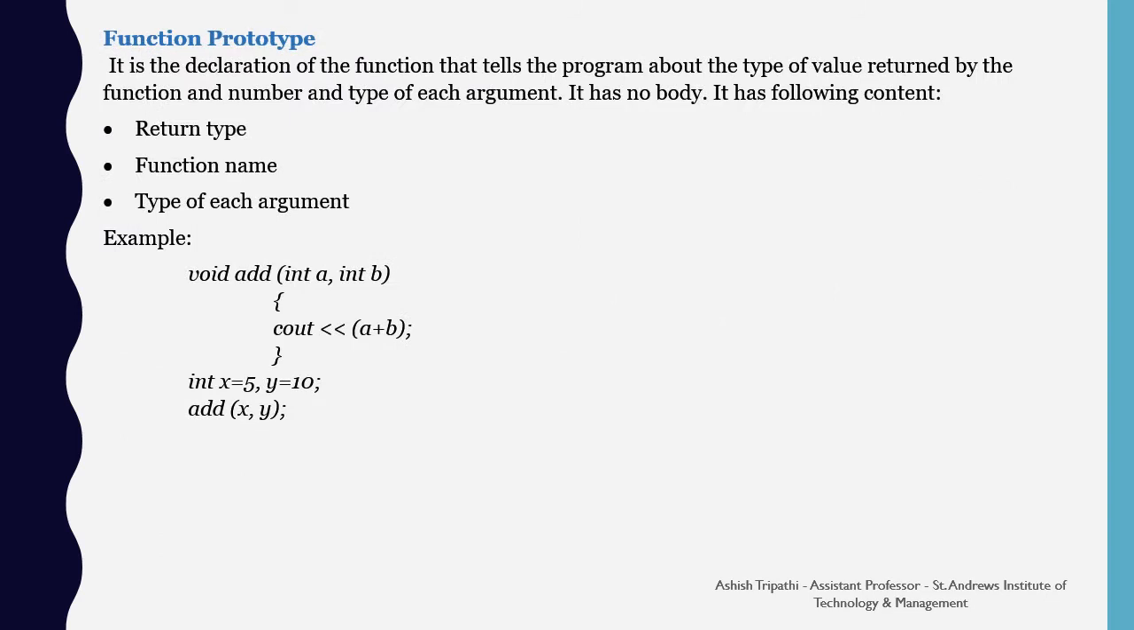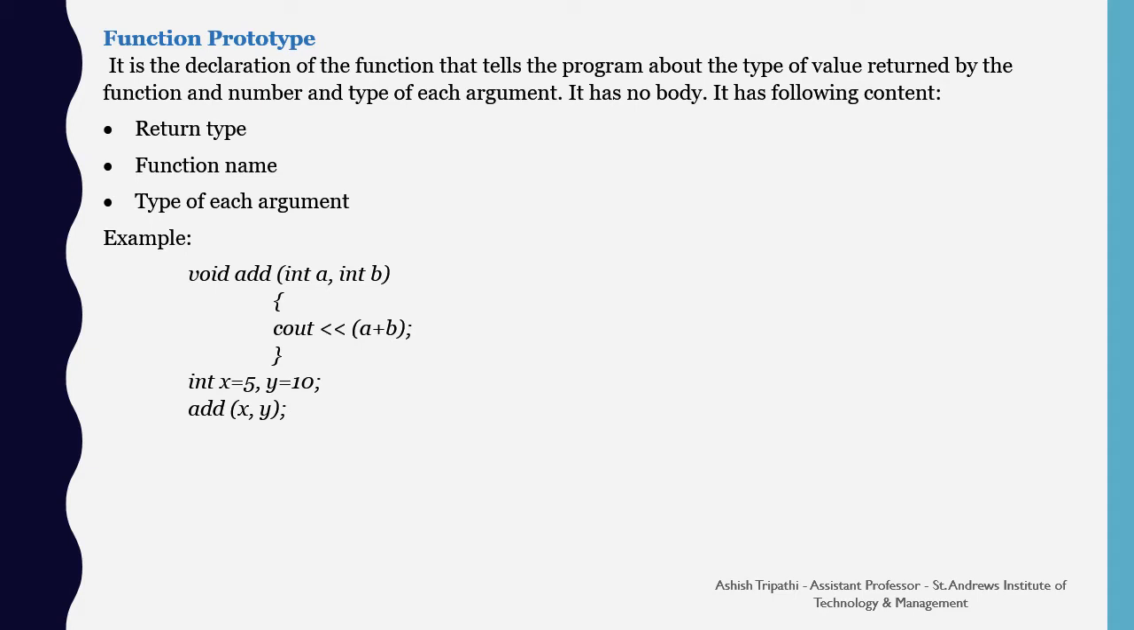Function prototype. It is the declaration of the function that tells the program about the type of value returned by the function, the number and type of each argument the function holds. It has no body. It has the following content: return type, function name, and type of each argument.